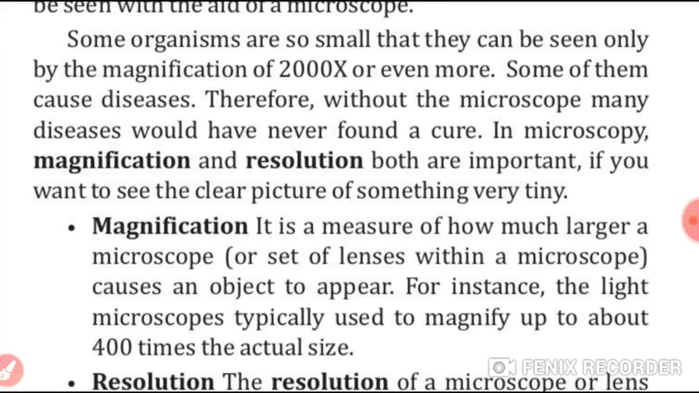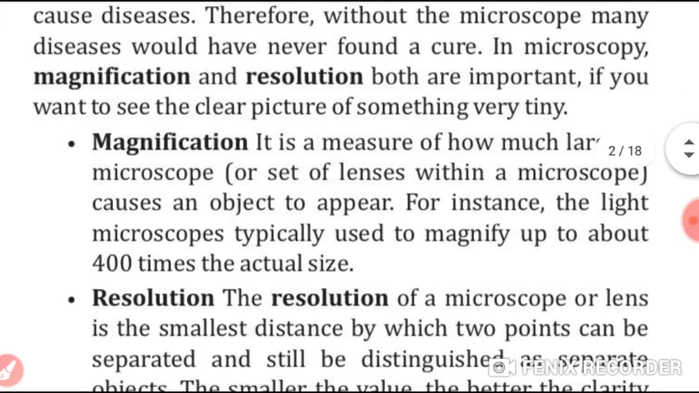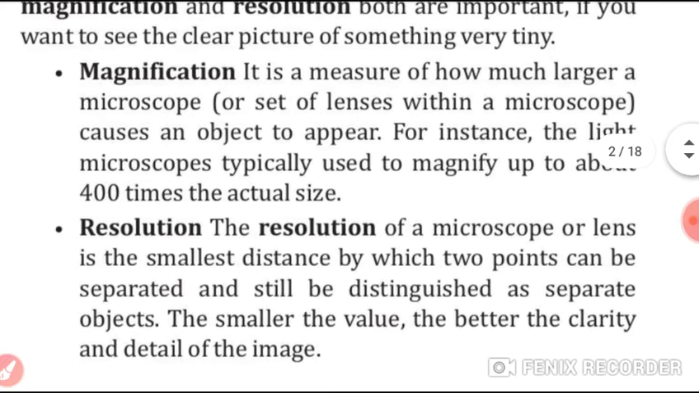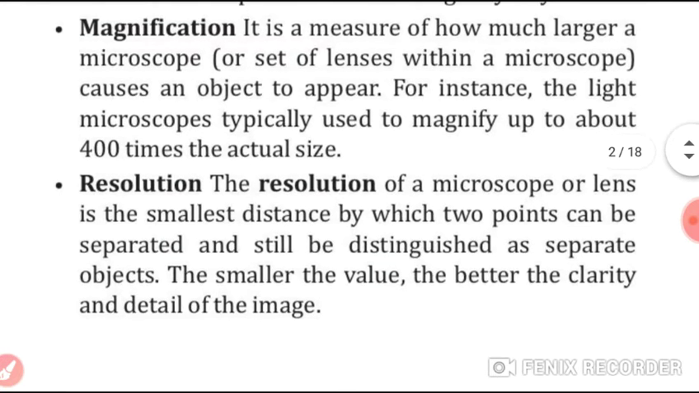As in corona. In microscopy, students, magnification and resolution both are important if you want to see a clear picture of something very tiny. Magnification is a measure of how much larger a microscope causes an object to appear. For example, light microscopes are typically used to magnify up to about how many times? 400 times the actual size.